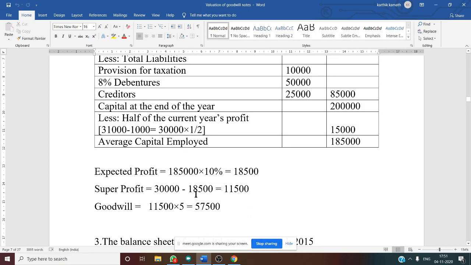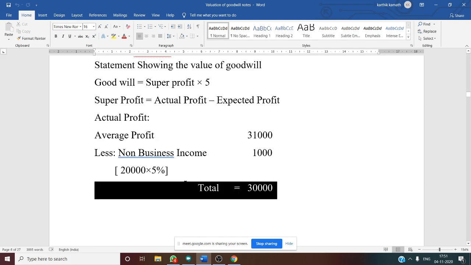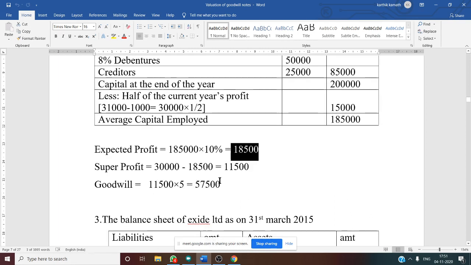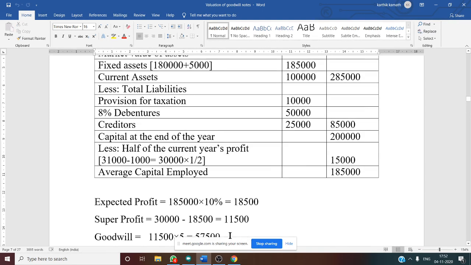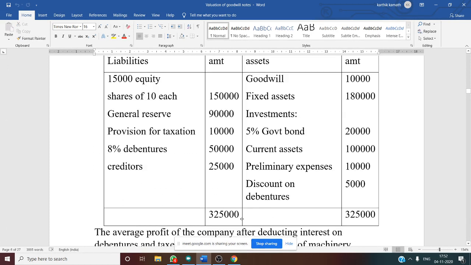Next there is super profit. Super profit is actual minus expected. So actual profit we have got 30,000. See this working note. We have got 30,000 as actual, and expected profit we have got as 18,500. So deduct, you will get super profit as 11,500. Then there is goodwill. Goodwill, as we have written in the formula, is super profit into 5, that is super profit into years of purchase. That is why here 11,500 super profit into years of purchase 5 is 57,500. So this is our goodwill. So this is our final answer. Like this you need to solve this problem. Yes. So any doubt regarding this problem?